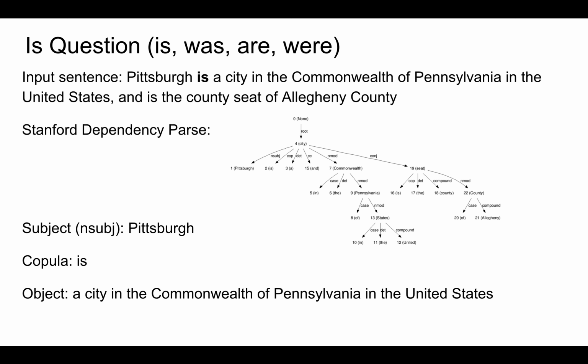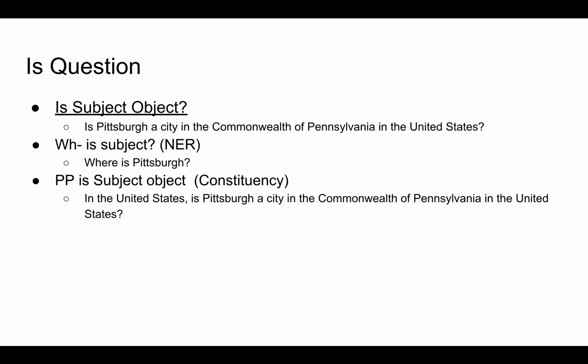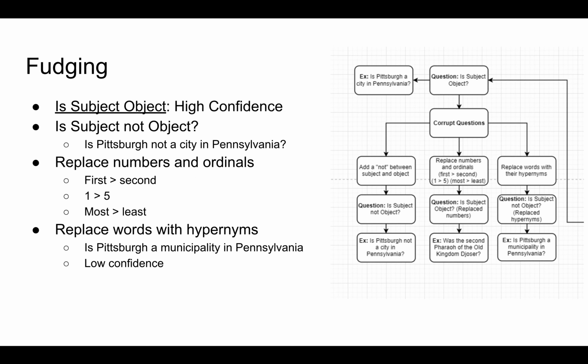If a sentence has is or was as its copula, we can use dependency parse to find the subject and the object. Then we can ask questions like "is subject object" and "WH is subject", and if there's a prepositional phrase in the object, we can move that to the beginning of the sentence. We have pretty high confidence in the "is subject object" questions. We can also ask questions like "is subject not object".